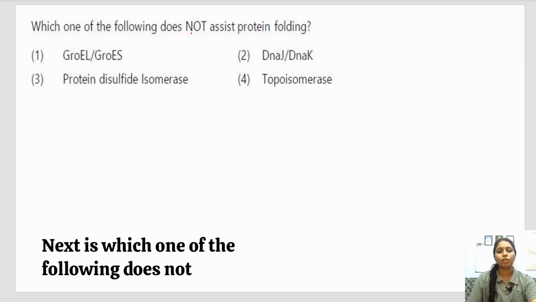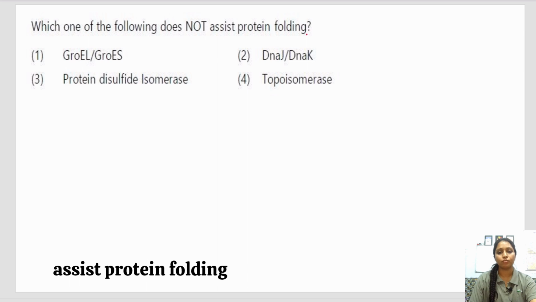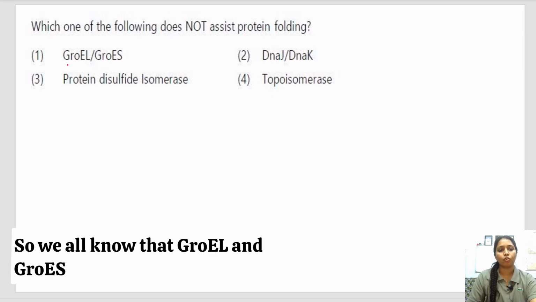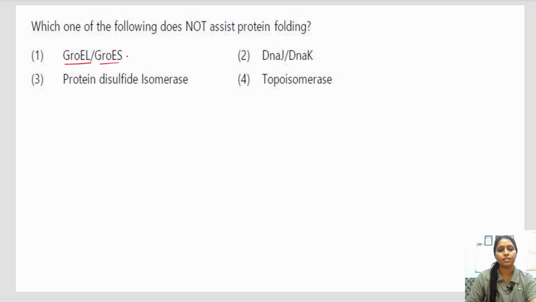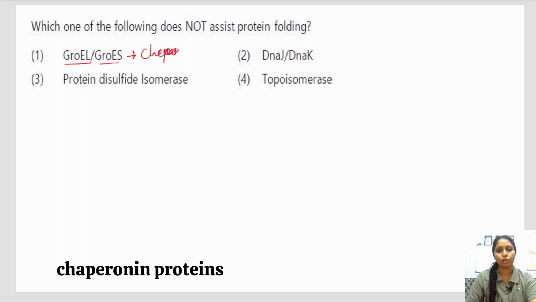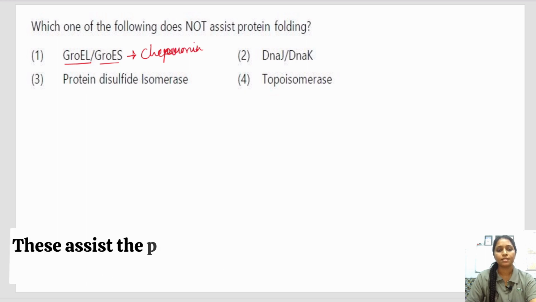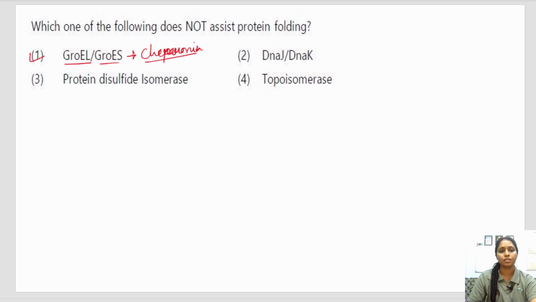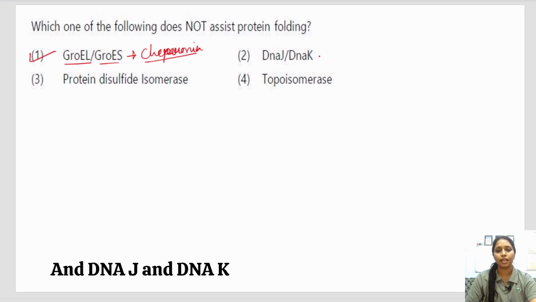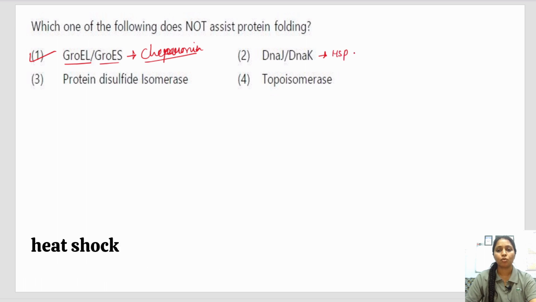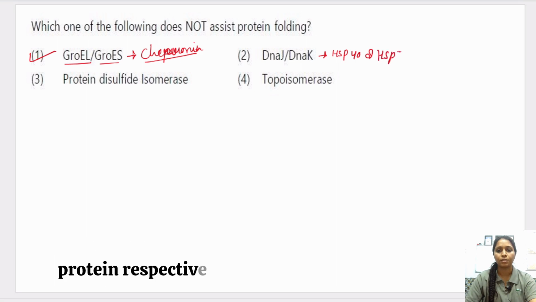Next is: which one of the following does not assist protein folding? We all know that GroEL and GroES are chaperonin proteins. These assist the proper folding of protein. This is correct. And DnaJ and DnaK are heat shock proteins, heat shock protein 40 and heat shock protein 70 respectively. These also assist protein folding.